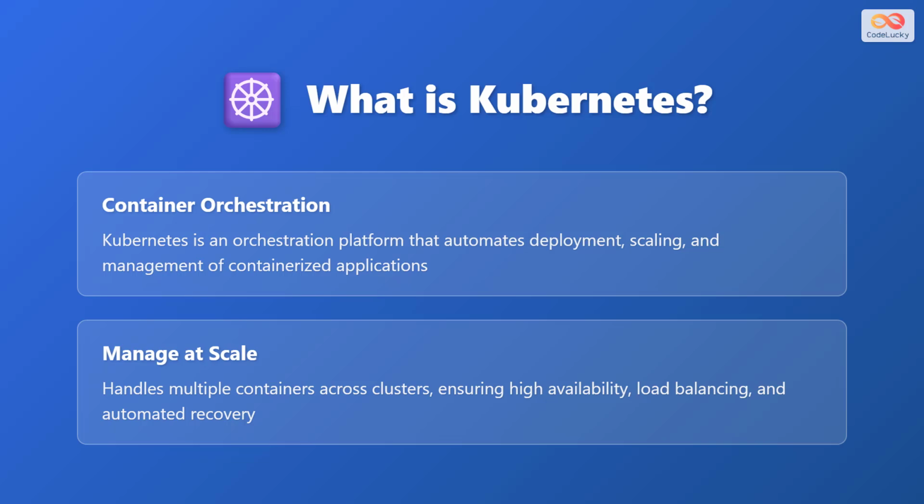Kubernetes is a container orchestration platform that automates the deployment, scaling, and management of containerized applications. It handles multiple containers across clusters, ensuring high availability, load balancing, and automated recovery. Kubernetes manages containers at scale, making it ideal for production environments.